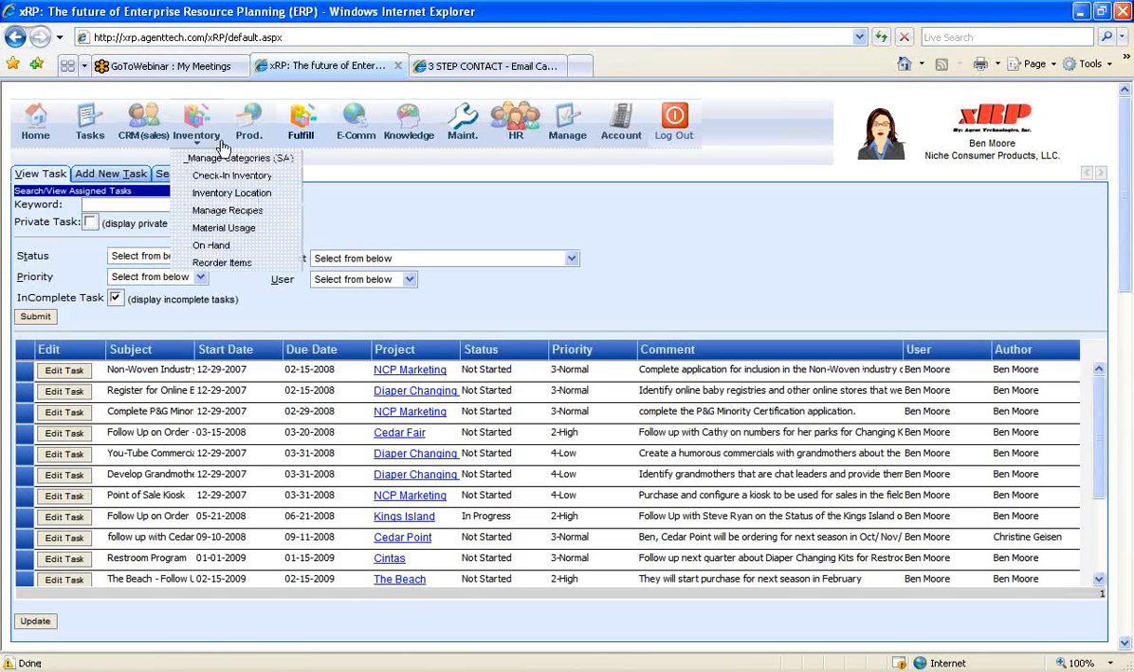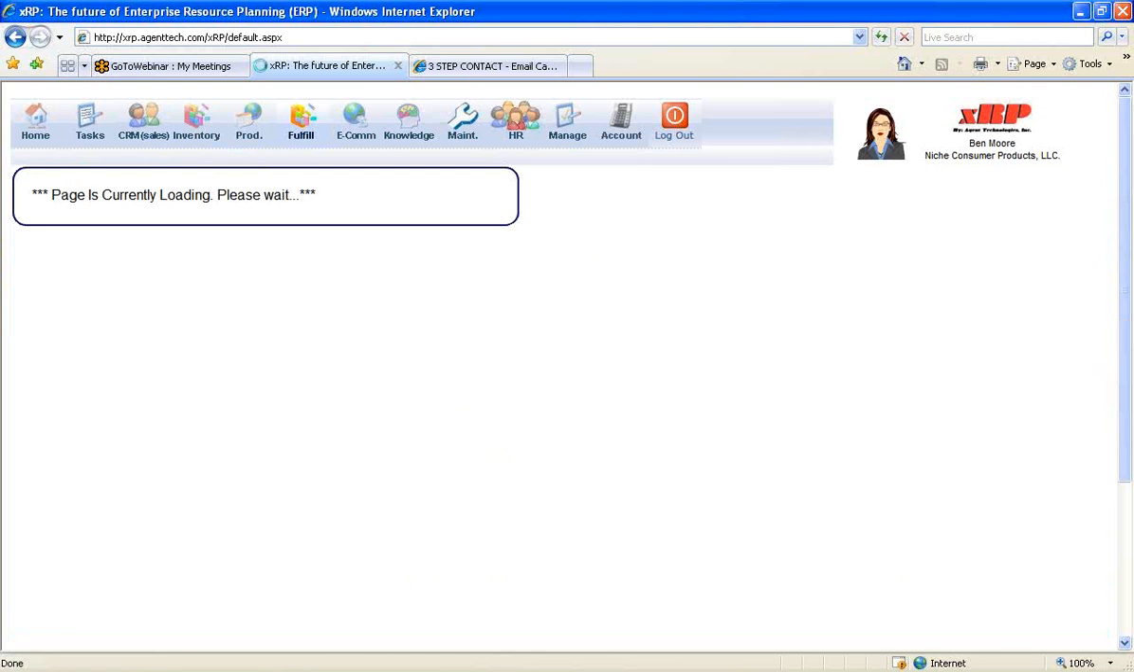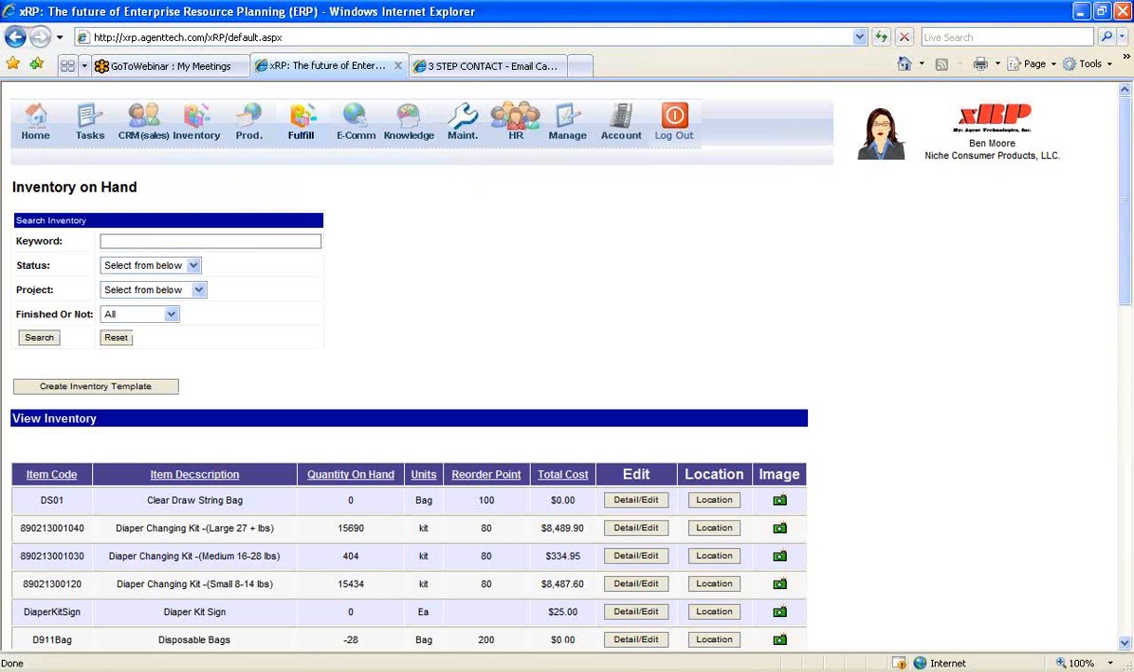Under the inventory module, you can see the items that you have on hand within your organization. So you can see all your different raw materials and finished material items. You can sort them by keywords. You can sort them by status: what's accepted in your inventory, what's on hold, what's been rejected, what project it is associated with, if it's a finished good, if it's a raw material, and even open up pictures for each of those things so you can load pictures in the system.